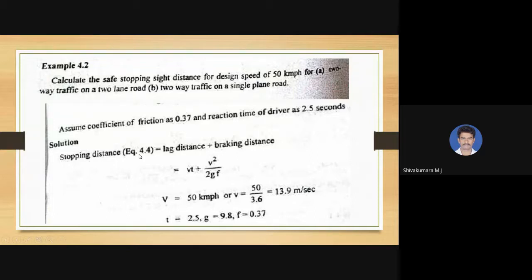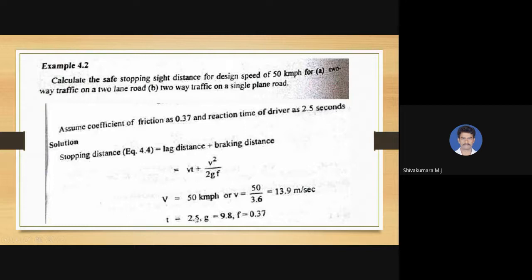So stopping sight distance, we know, is lag distance plus braking distance, that is Vt plus V squared by 2gf. You can also use the equation in terms of kilometer per hour, which is standardized. In the question, the speed is given as 50 kilometer per hour. We are using this equation where V is in meters per second, so convert 50 kilometer per hour by dividing by 3.6. You will get 13.9 meters per second, which is the design speed.